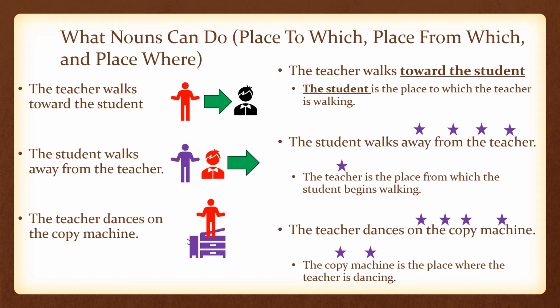Now you'll notice on this slide we have different markers in these English sentences. Toward the student is underlined and bold. Away from the teacher has purple stars, and on the copy machine has purple stars. That's because they're using different cases. We'll talk more about that a little bit later.